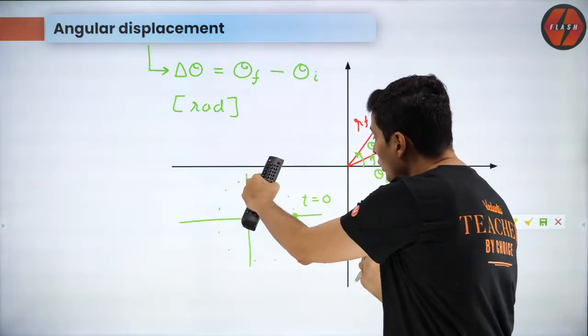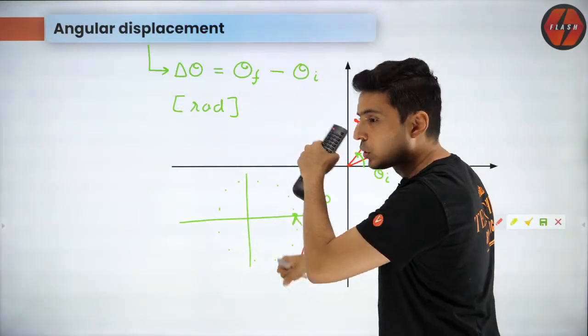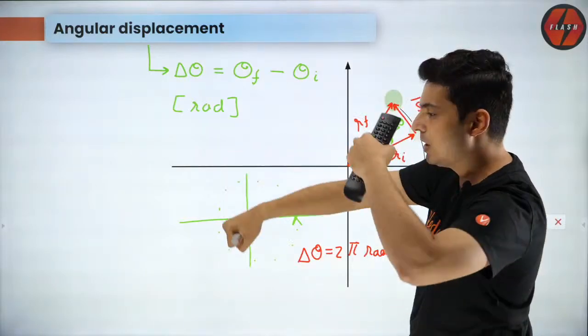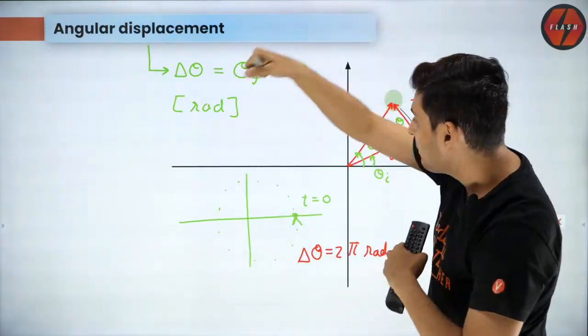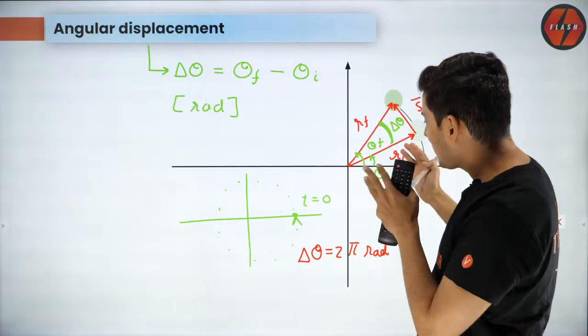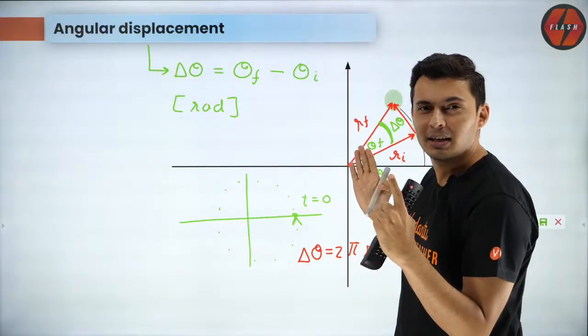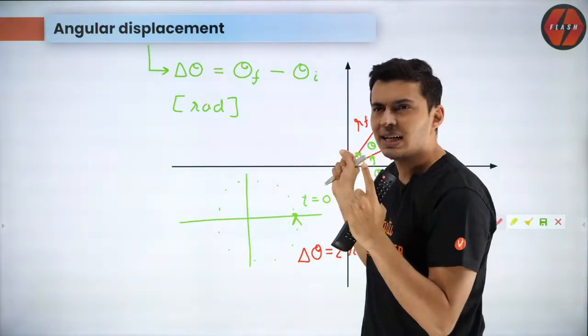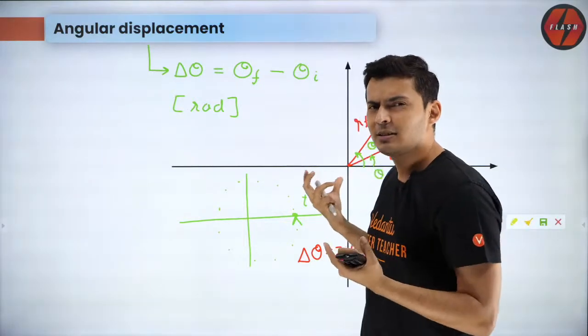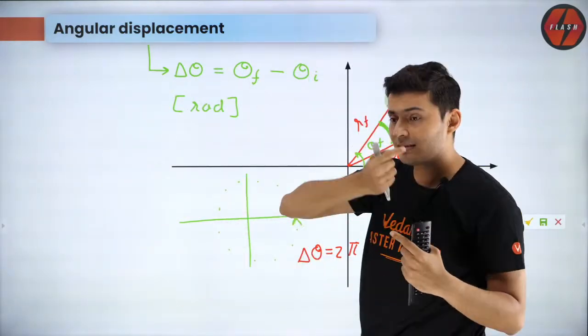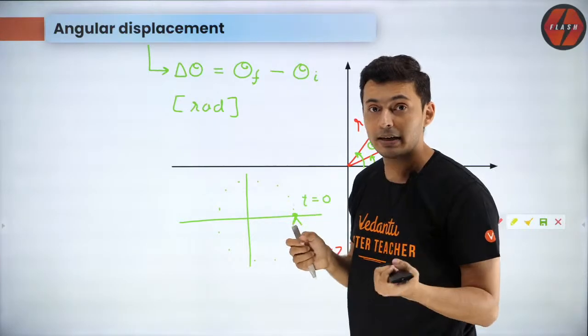Think of it like a screw. If you rotate something like a screw by 1 revolution, your screw would have moved somewhere. It's not exactly at the same place. So think of it this way: my angular displacement is 360 degrees or 2 pi radians.